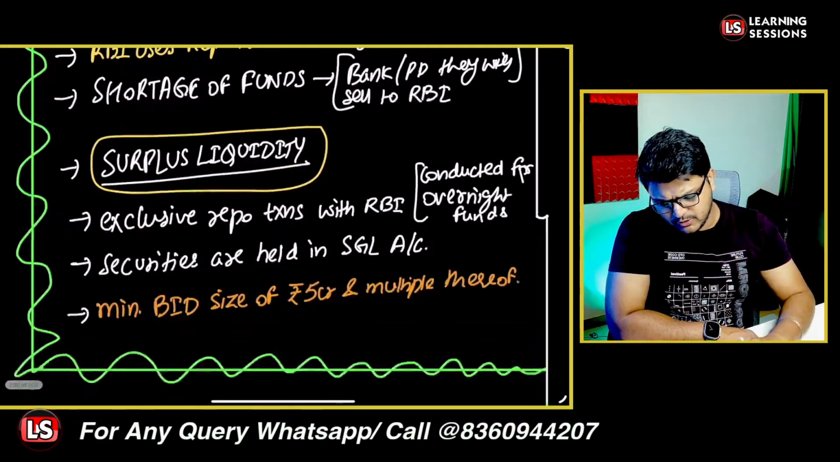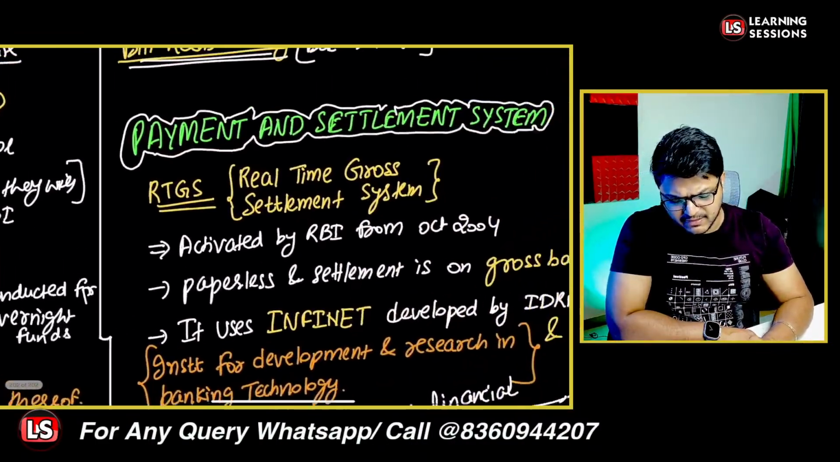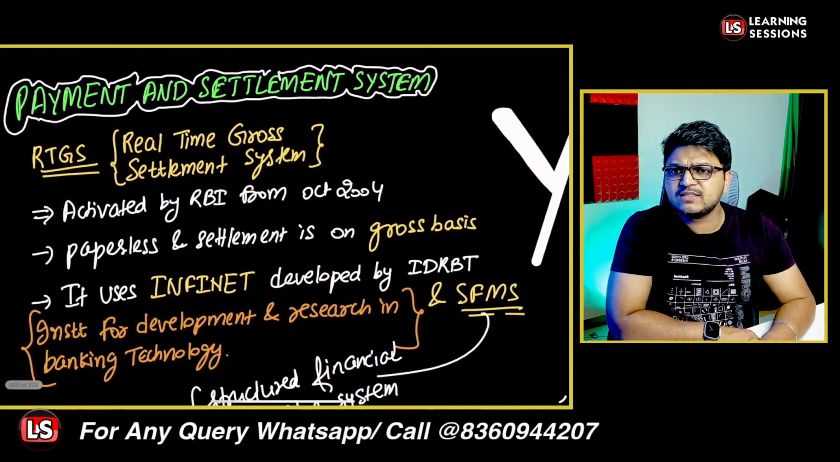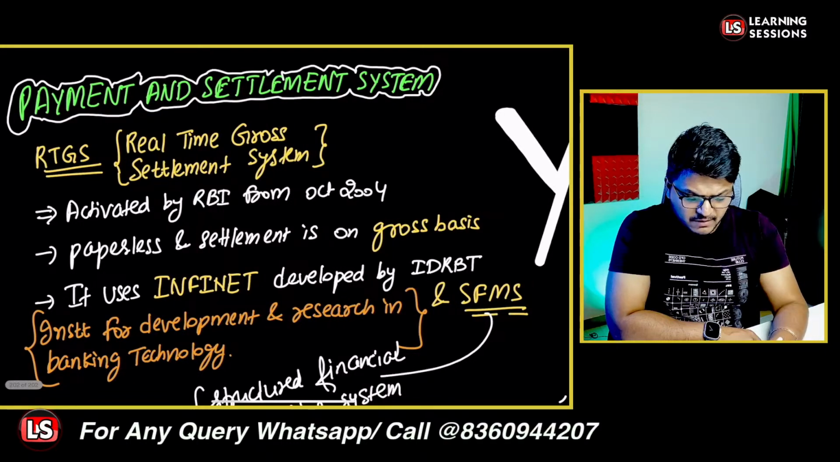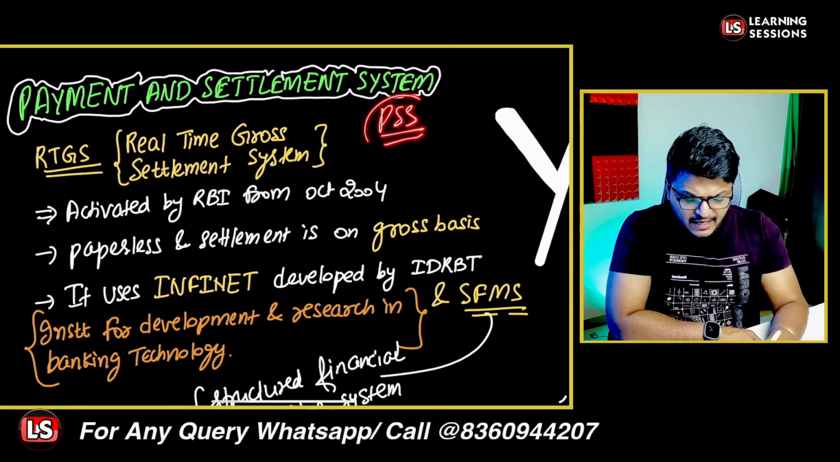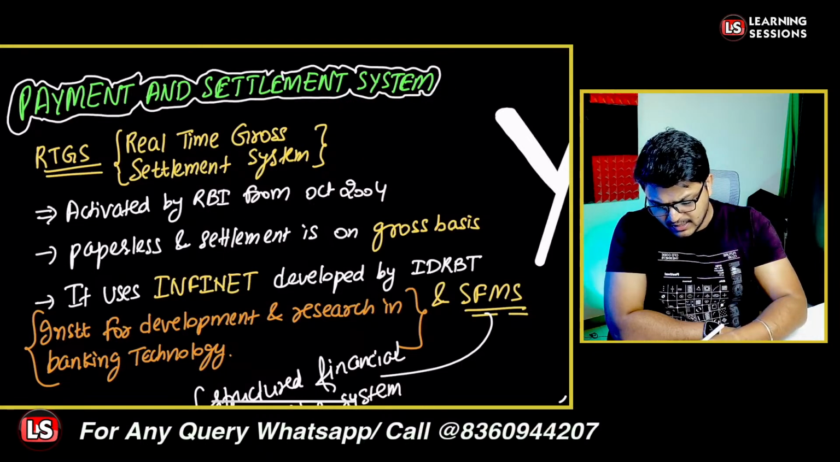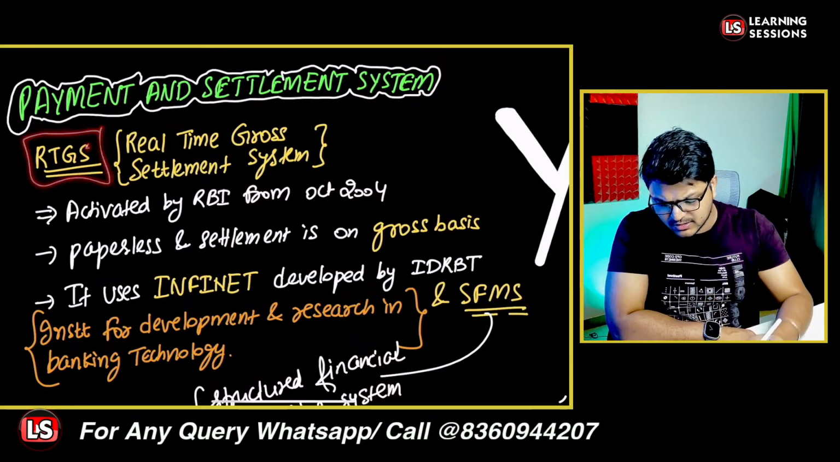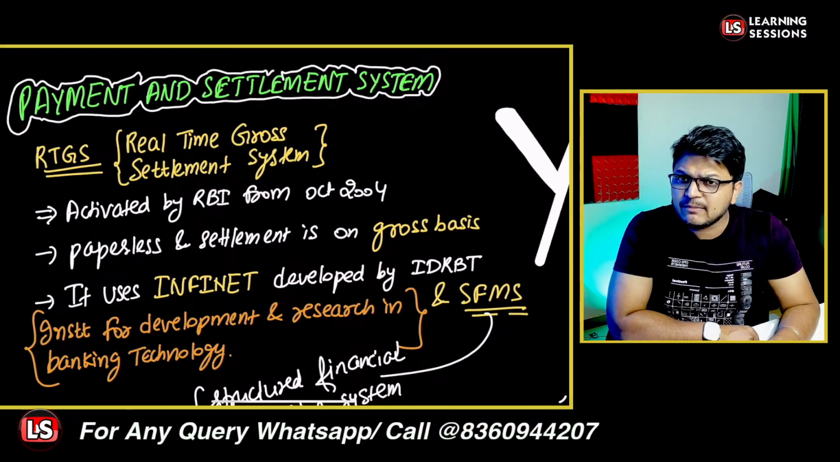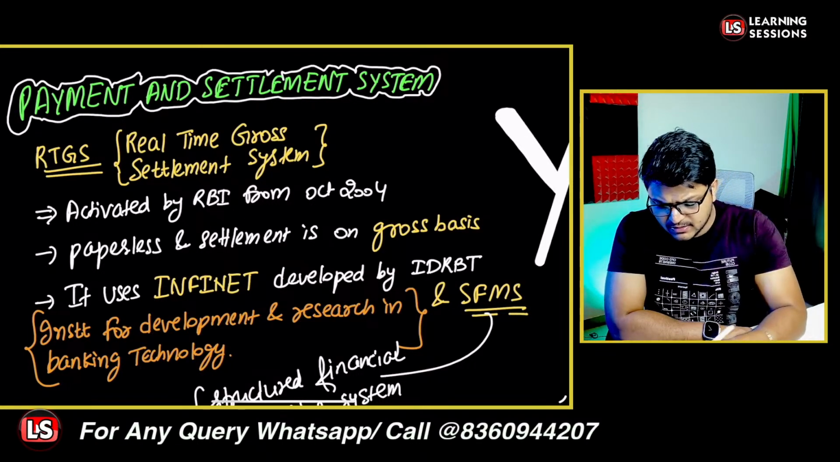Now after that, we are going to study the payment and settlement system in India, and these are covered under the PSS, that is the Payment and Settlement System Act. So first of all, we are going to learn about RTGS, that is real time gross settlement. Now, what is the minimum amount of transaction under real time gross settlement? It is 2 lakh rupees.